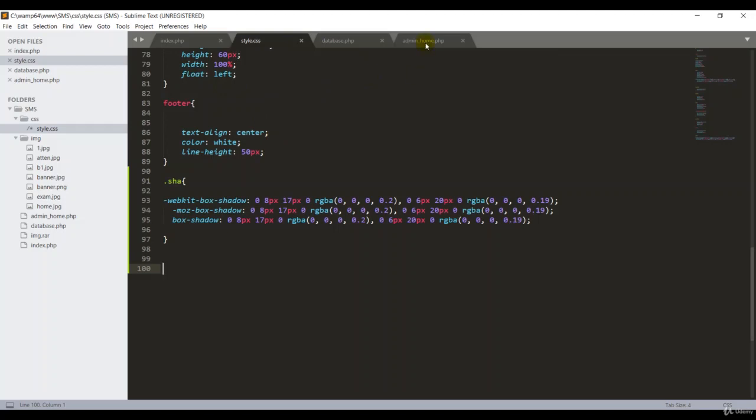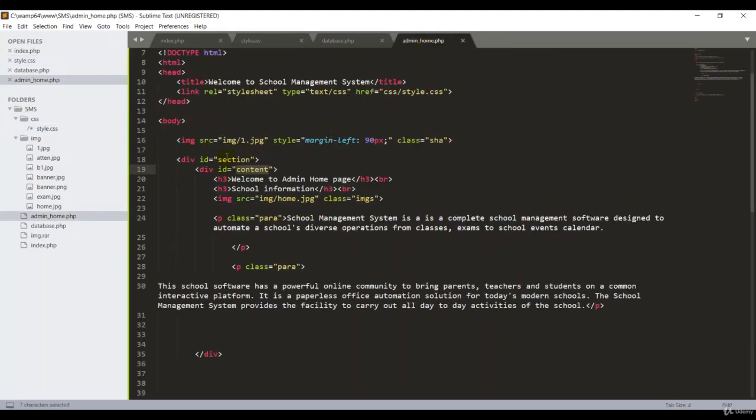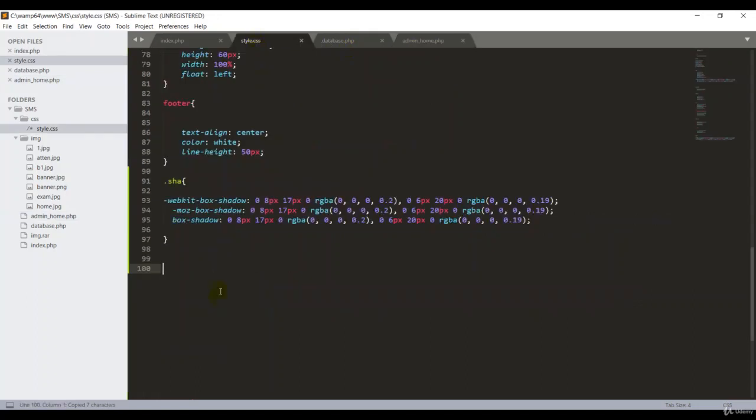First of all, I have to check all the IDs and the classes. The first ID is section. I'm going to give the style for the section, copy. Then I go back to my style.css. An ID should start with the pound sign and open curly braces; if you have a class, you start with the dot. If you have an ID, you start with the hash key, the pound. For the section, I can put the height first. Height should be auto.